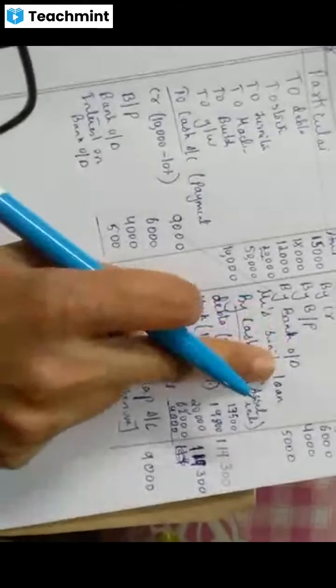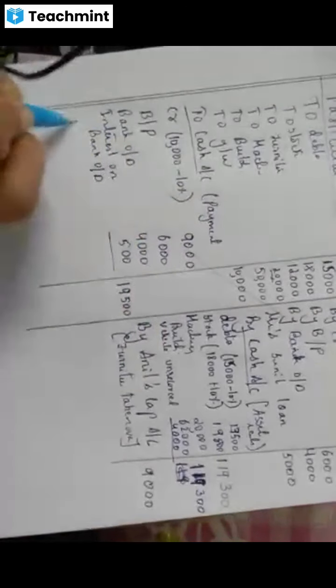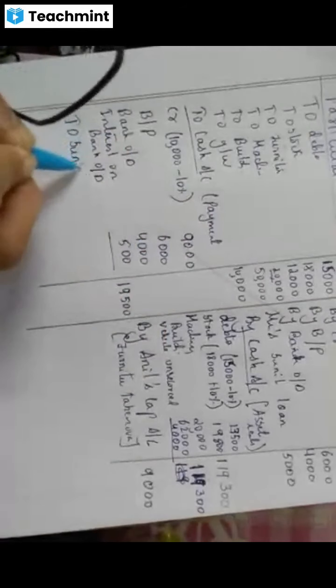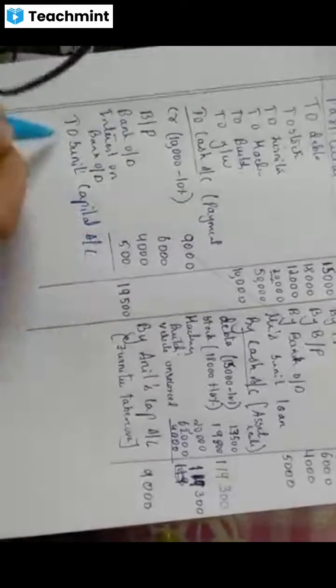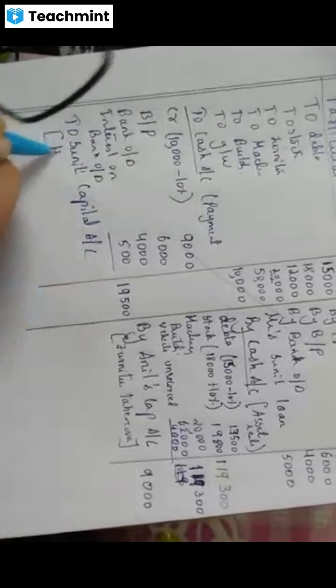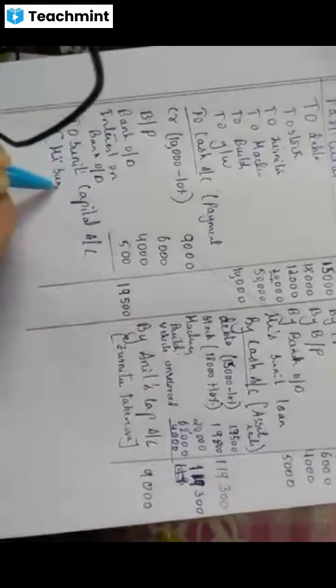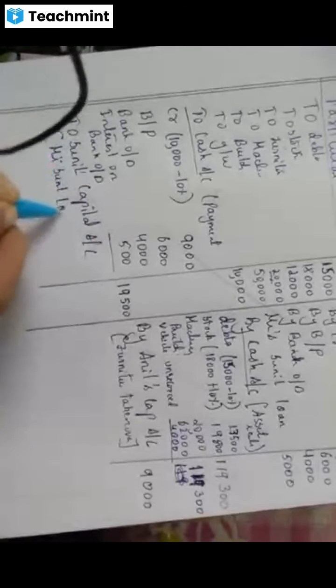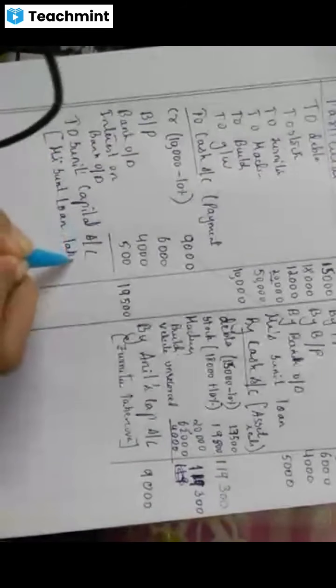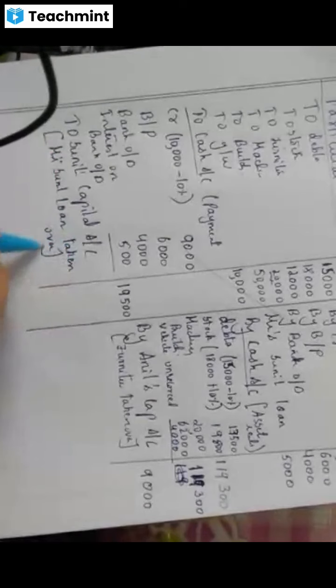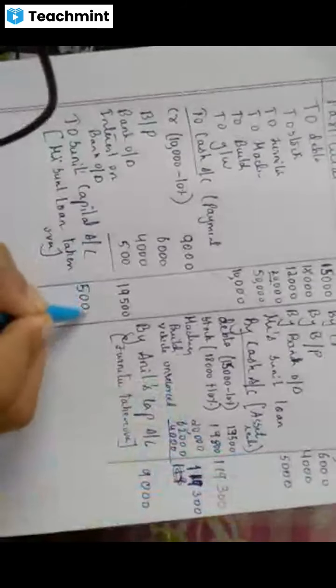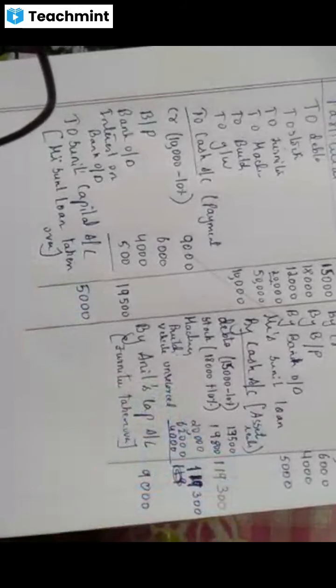Now loan. Mrs. Sunil's loan account is taken over by Sunil. Liability is taken over, we are writing on the debit side. So, who has taken over? To Sunil's capital account. Bracket I'll just write: Mrs. Sunil's loan taken over. How much is the loan? Here 5,000. So 5,000, am I right? Yes? Okay.